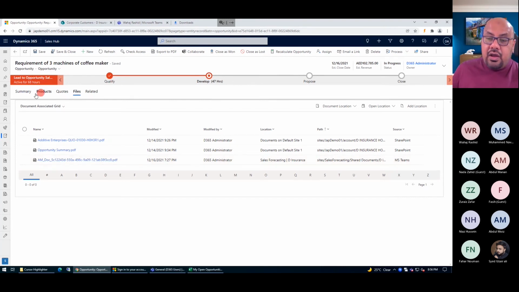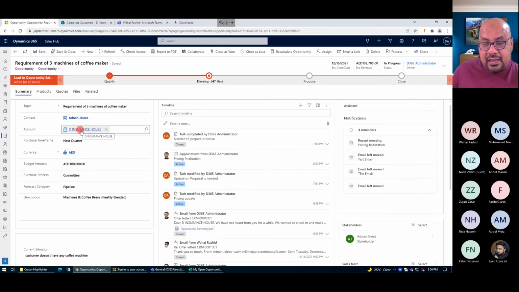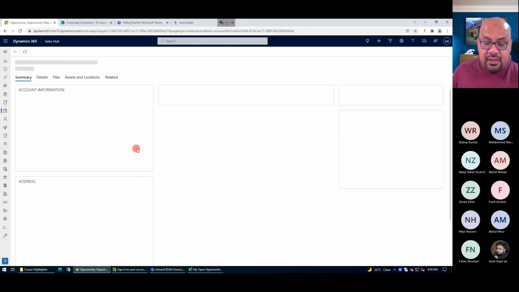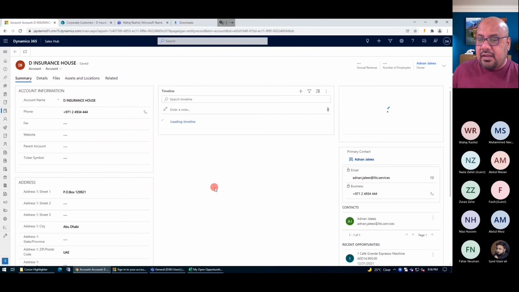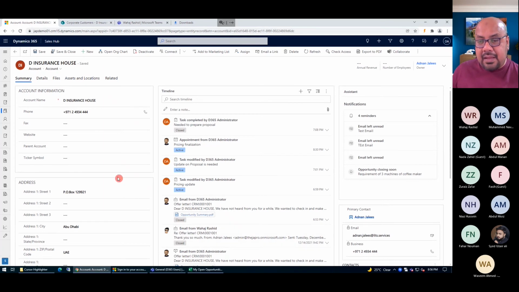Now, if I go back to my customer there, I should be able to see the same information. So I'm just going to open up my customer information. And from here, you are going to visualize all of the customer profiling part. And you can visualize the complete timeline. The same timeline that you are seeing on the opportunity, because it might be possible the same customer has different deals that he's working on. So all of the information you can see on his timeline.